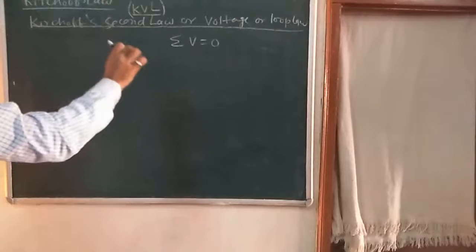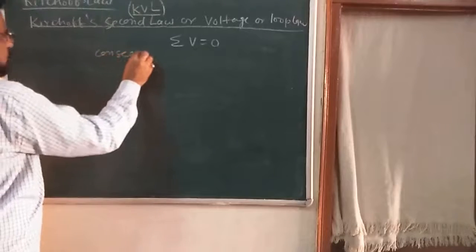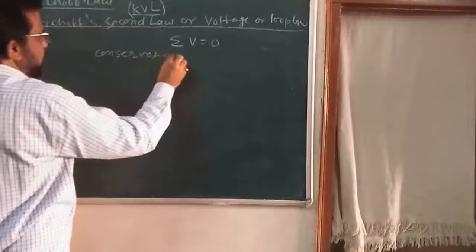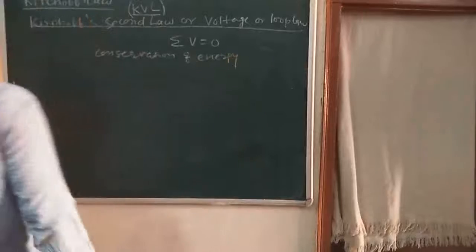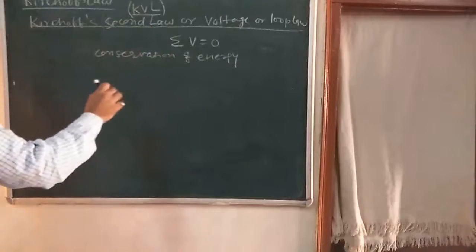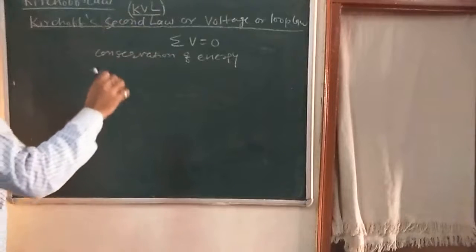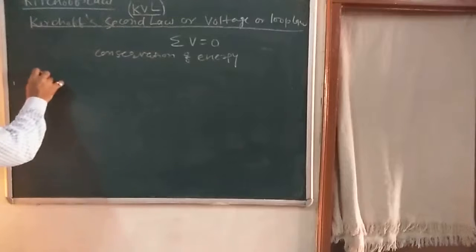The second law is in accordance with the conservation of energy. First law we have seen, that is conservation of charge; this is conservation of energy. For that, I am drawing a figure and explaining Kirchhoff's second law. The figure is something like this.